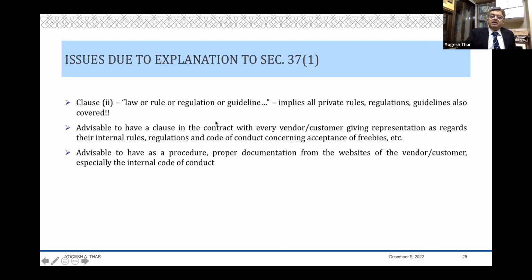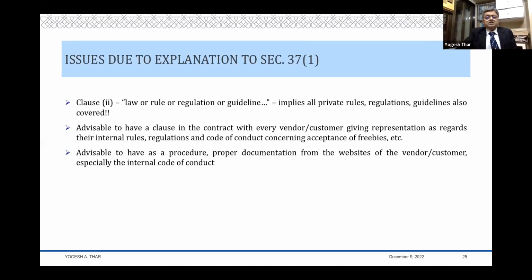It would really imply that all your private rules and private guidelines and all your codes of conduct count. If by a code of conduct of a particular vendor he cannot charge something or he cannot do something, and if I have incurred an expense for this, then I am violating his internal guidelines, and therefore I'm covered under the spread wings of 37(1).